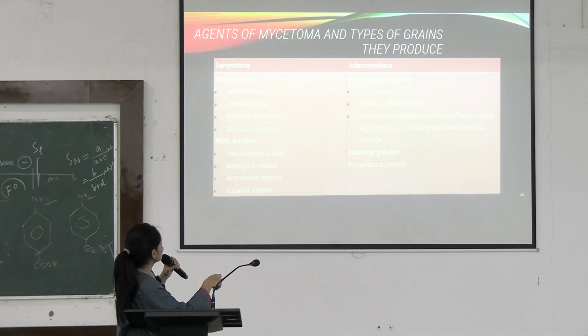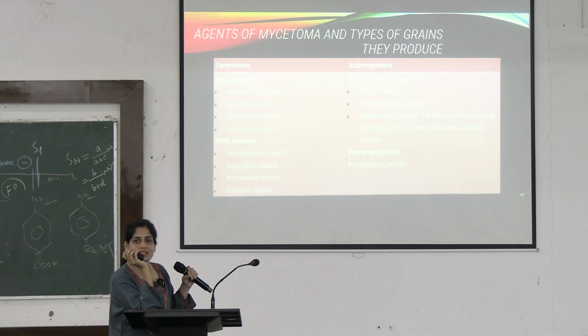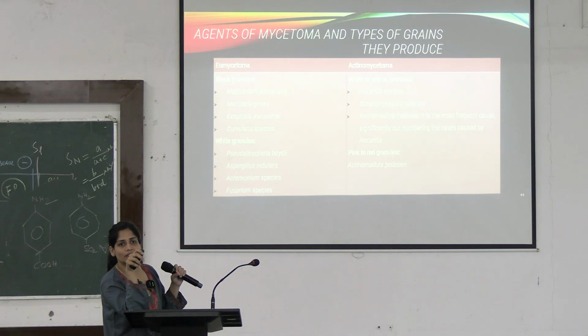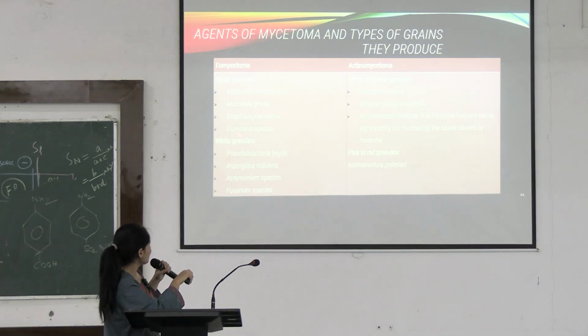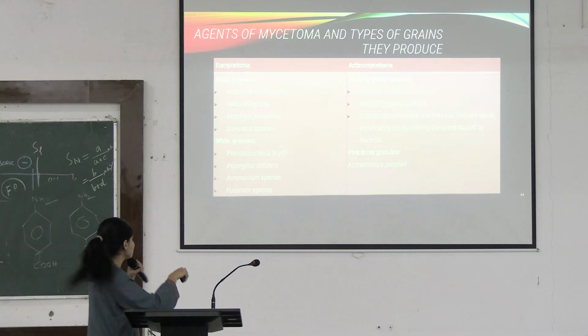I told you that based on the granules, they can be classified. What kind of granule which organism is producing, and these sinuses are discharging these granules. You can see these are the agents of mycetoma. Black granules are given by what? Madurella, Exophiala and Curvularia. So these are all phaeoid fungi.